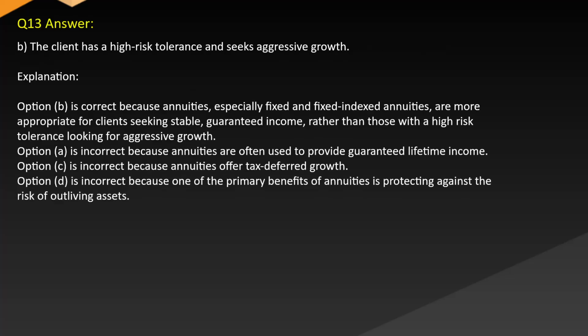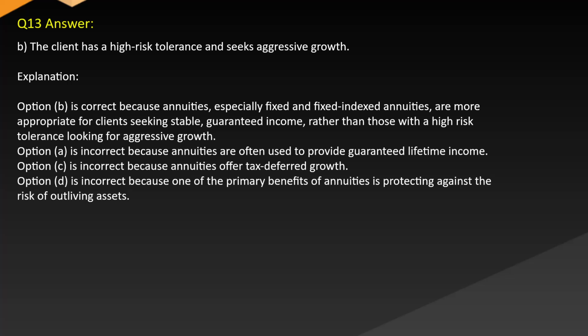Answer: B. The client has a high-risk tolerance and seeks aggressive growth. Explanation: Option B is correct because annuities, especially fixed and fixed-indexed annuities, are more appropriate for clients seeking stable, guaranteed income rather than those with a high-risk tolerance looking for aggressive growth.